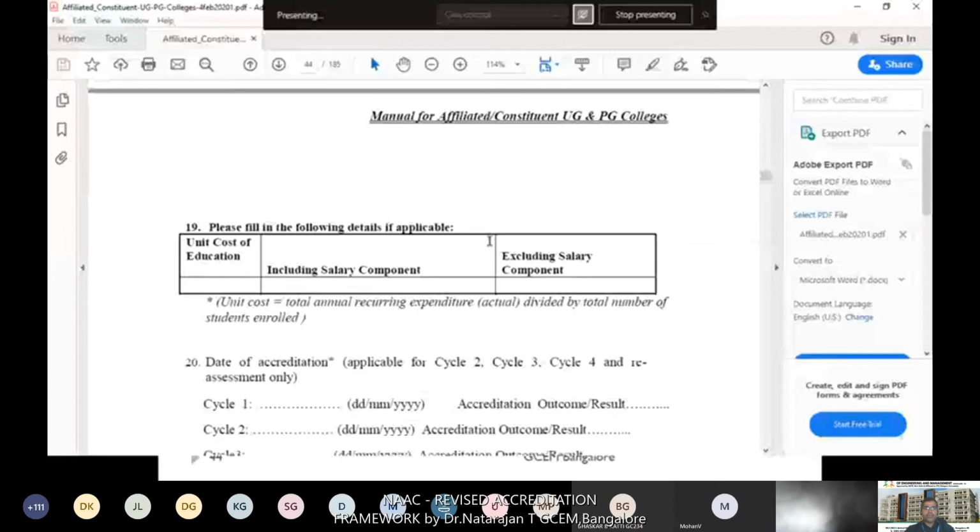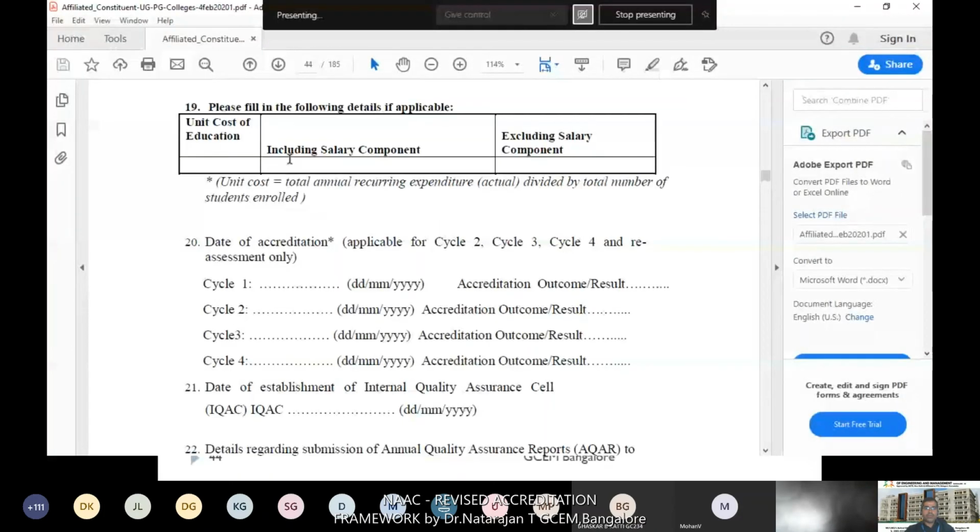And yeah, this is one kind of unit cost of education they have provided, they have submitted on formula. Then, based on that, you can calculate the unit salary of your college. You can see the formula also, it is here. And this is applicable mostly for those applying for the renewal of the NAAC.